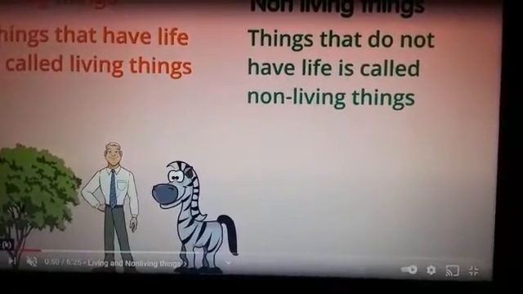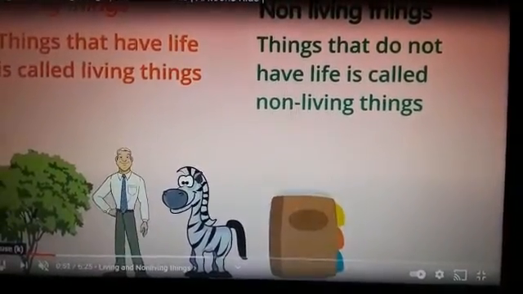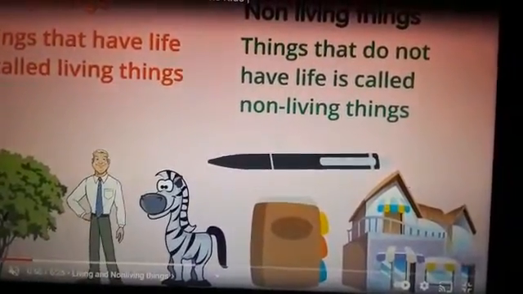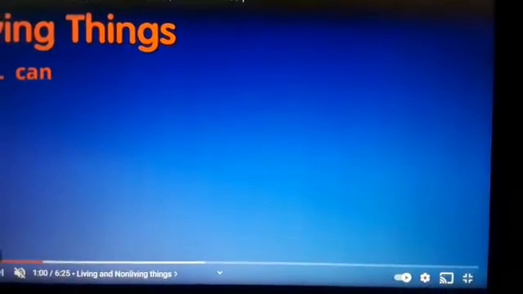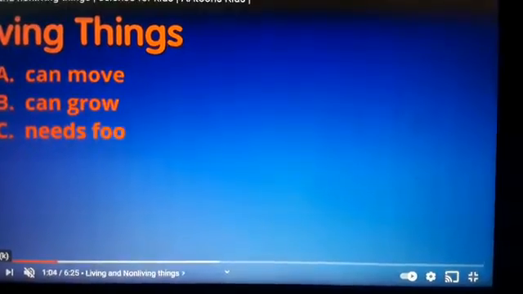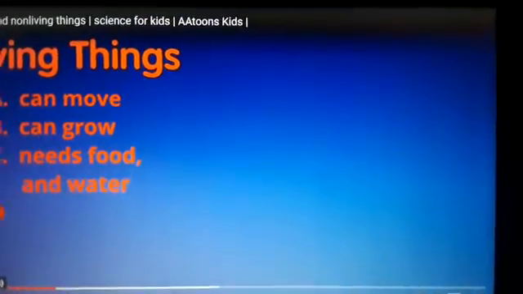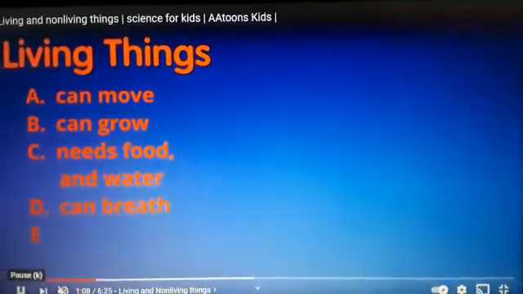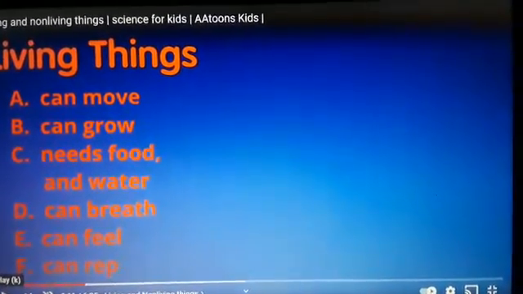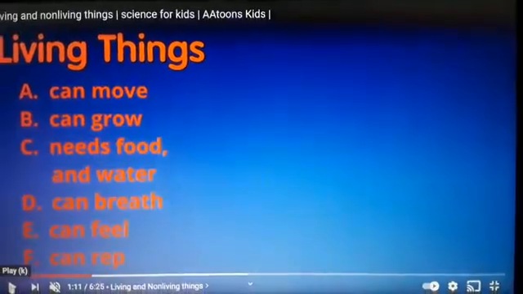Yes, so we have a tree as a living thing here, a man as a living thing, and a zebra as a living thing. Non-living things cannot move. So living things can move. You can run. Living things can grow. Living things feed. You eat food, right? You drink water. Living things can breathe. Living things can feel. Very good.